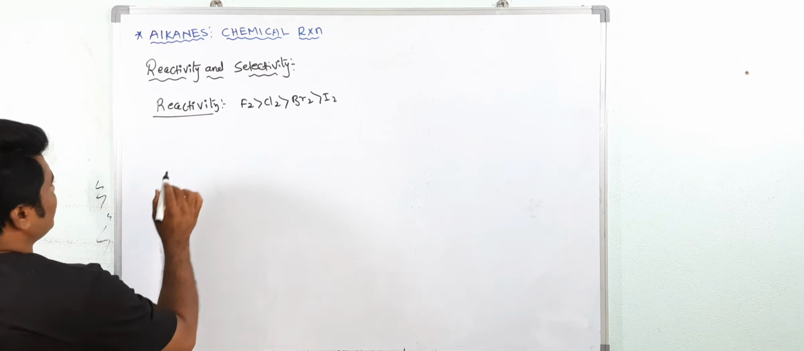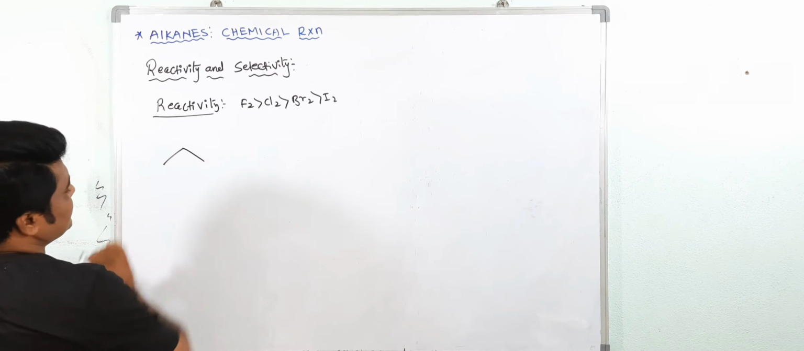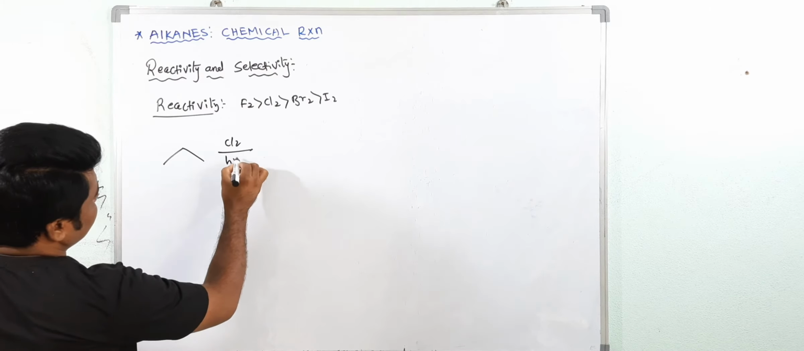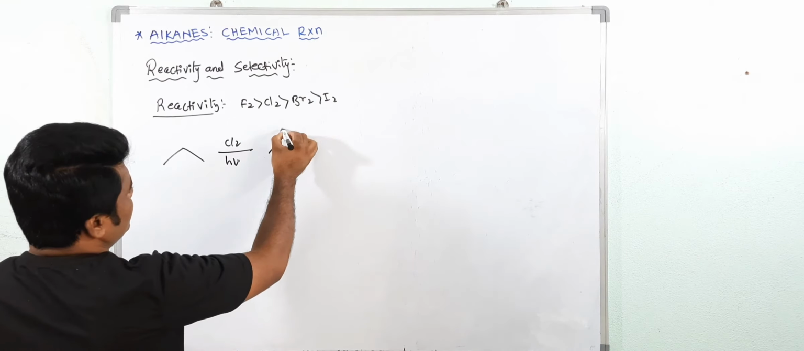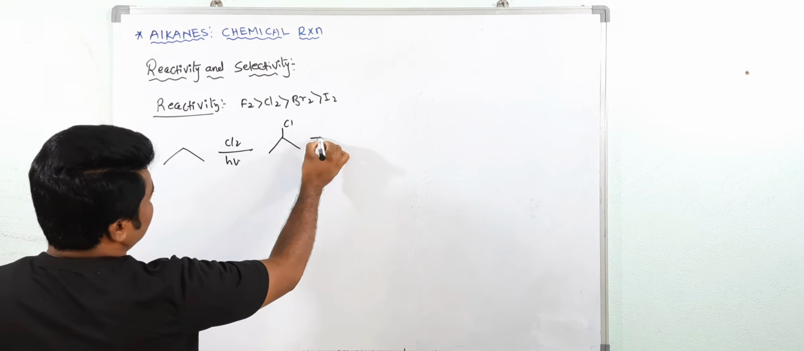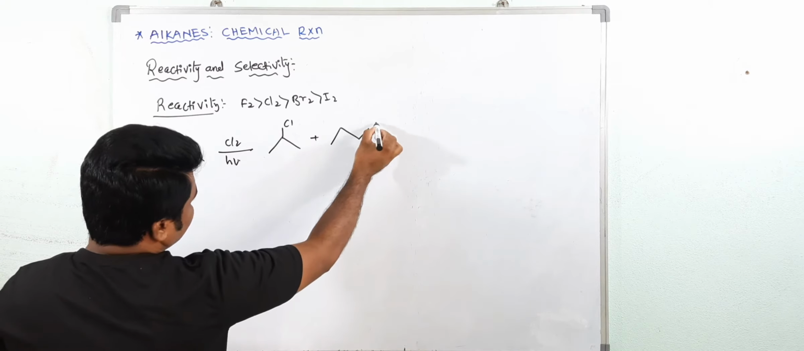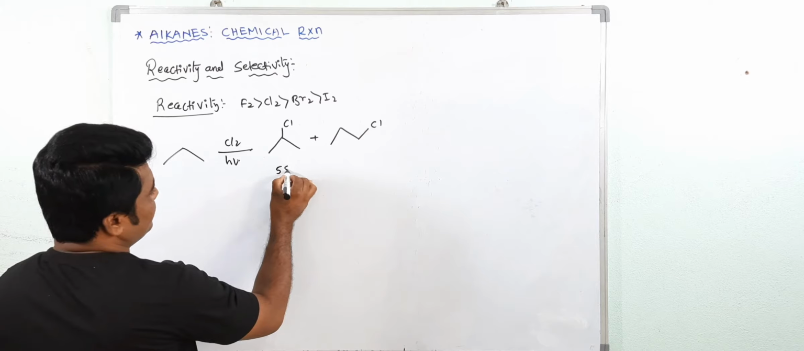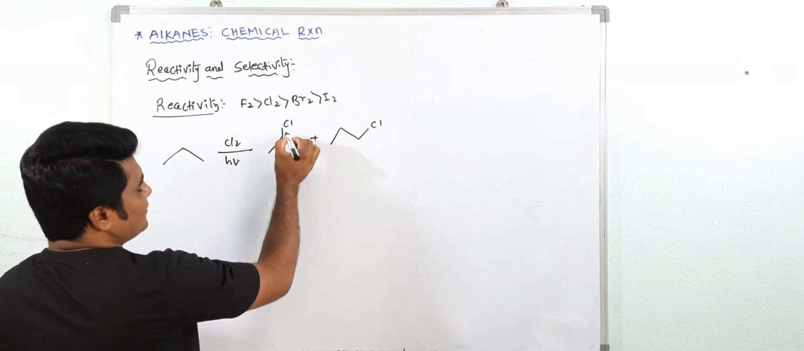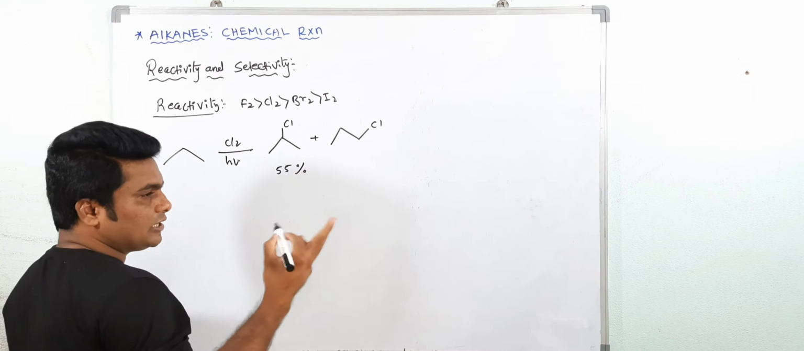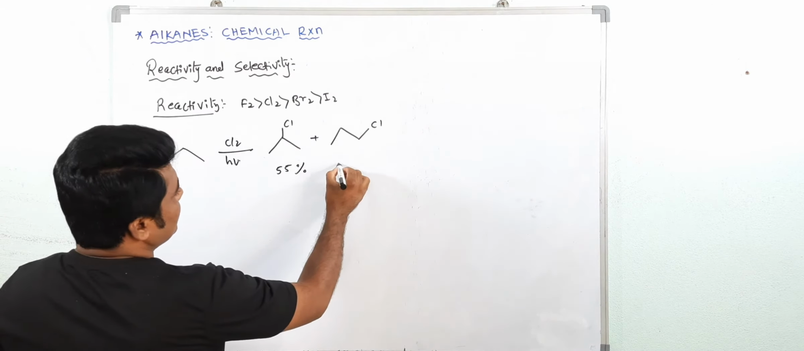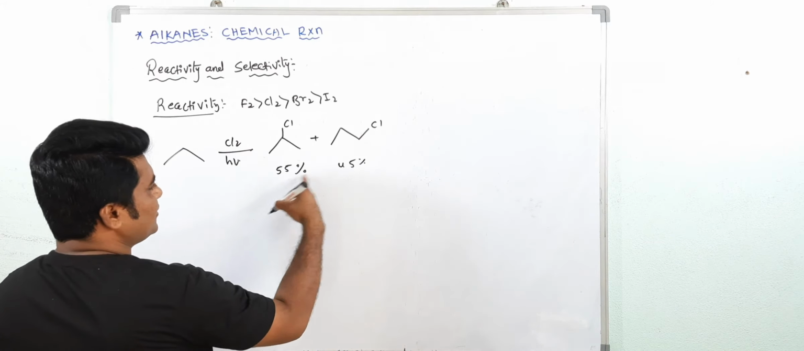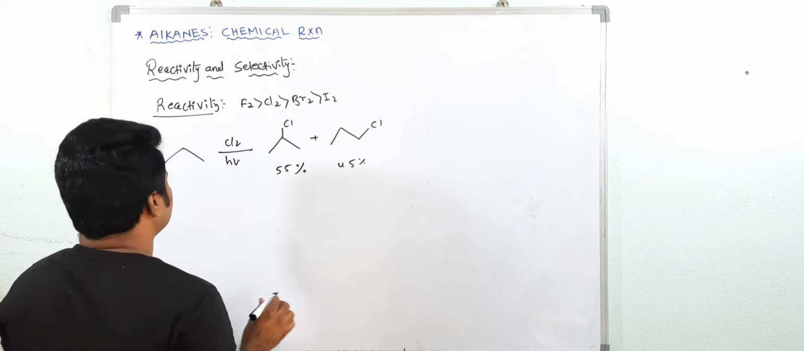For example, see, if you take propane and do the chlorination in the presence of sunlight, you will get two products. One is 2-chloropropane and the second is 1-chloropropane. If you see the selectivity, the percentage, this is actually 55%. Why? This is the secondary free radical. So here the ease of replacement of hydrogen is also very, very important. And here you are getting 45%. The selectivity is less because only a 5% difference is there.